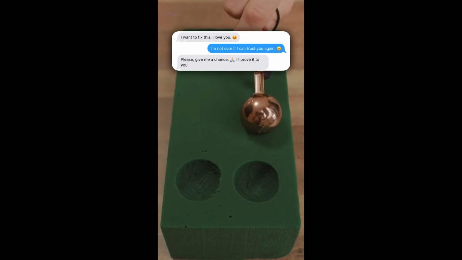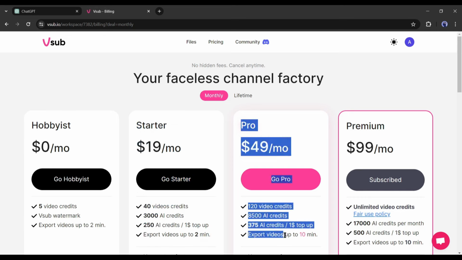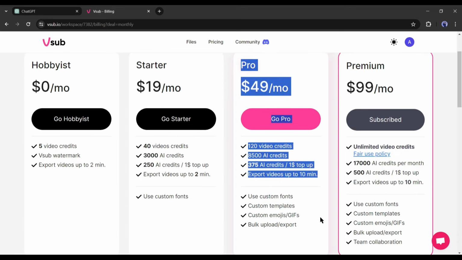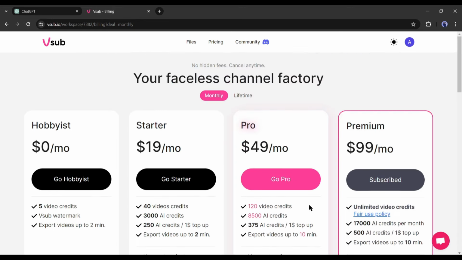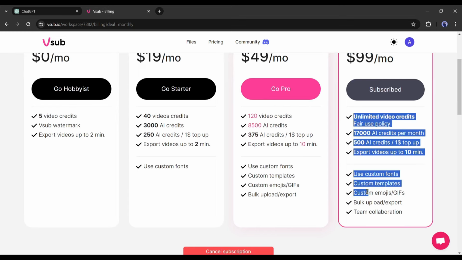Now let's talk about the pricing of this tool. In the monthly packages, there are 3 paid plans including 1 free plan. In the Starter plan, you will get 40 video credits and 3,000 AI credits, and you have to pay $19. In the Pro plan, you will get 120 video credits and 8,500 AI credits, and you have to pay $49. In the Premium plan, you will get unlimited video credits and 17,000 AI credits, and you have to pay $99.